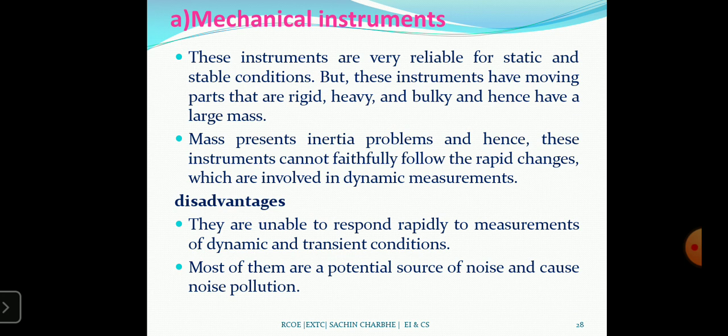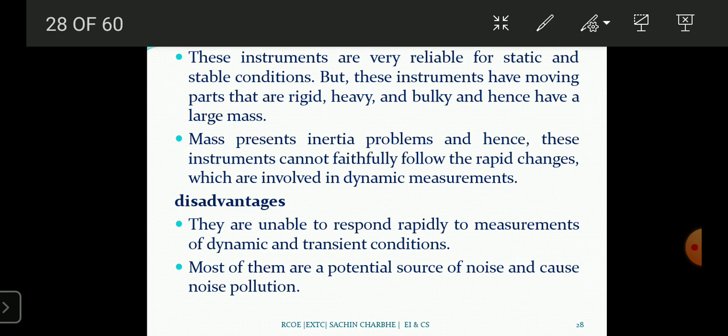So the electronic weighing scale is more useful nowadays. Previously it started from the mechanical weighing scale, which has some disadvantages. They are unable to respond rapidly to measurement of dynamic and transient conditions. Most of them are a potential source of noise and cause noise pollution.